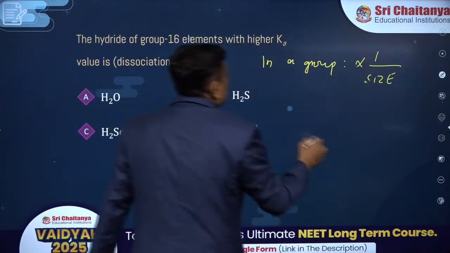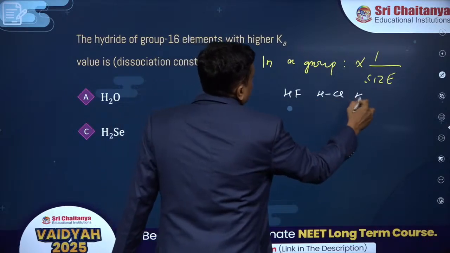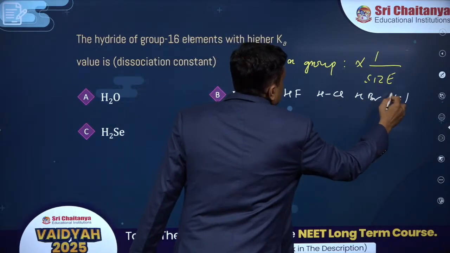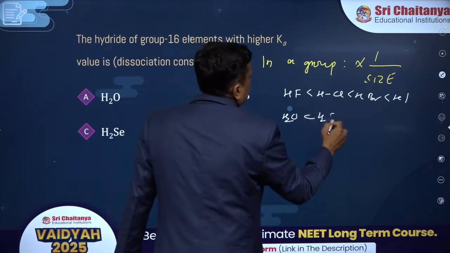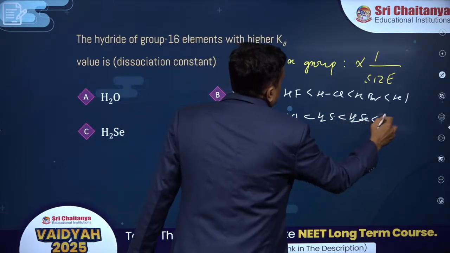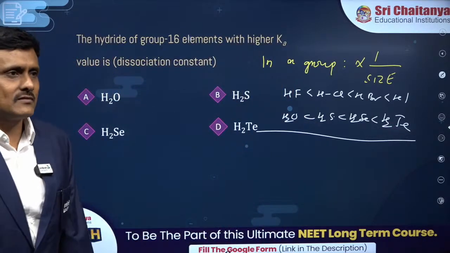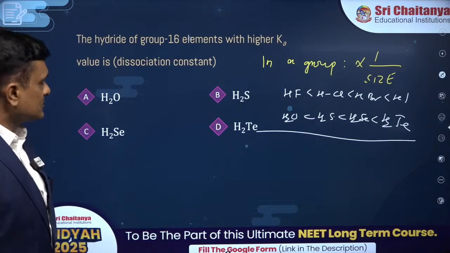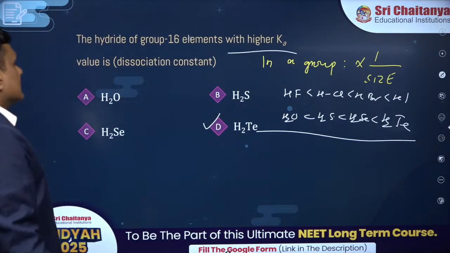What I mean to say is that among HF, HCl, HBr and HI, whichever is bigger is more acidic. H2O, H2S, H2Se, H2Te. Because in the oxygen group tellurium is the biggest one, the right answer is H2Te. Good, because the higher the acidic strength, the higher is Ka.